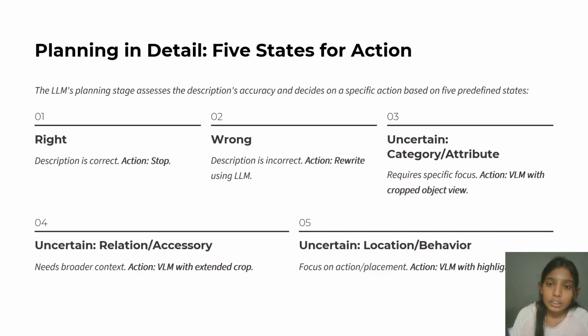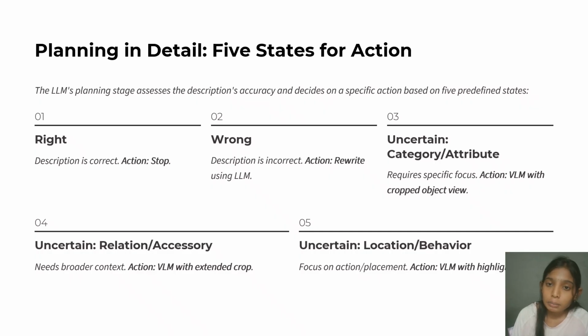Five stages for action. The LLM planning stage assesses the description accuracy and decides on a specific action based on five predefined states. Those five predefined states are: right, wrong, uncertain with category or attribute, uncertain with relation or accessory, and uncertain with location or behavior. When the state is right, the description is correct, so the action is stop. When the state is wrong, the description is incorrect, so the action is rewrite using LLM.